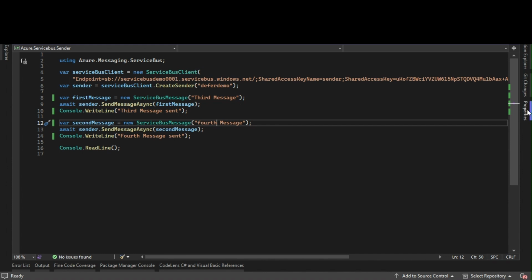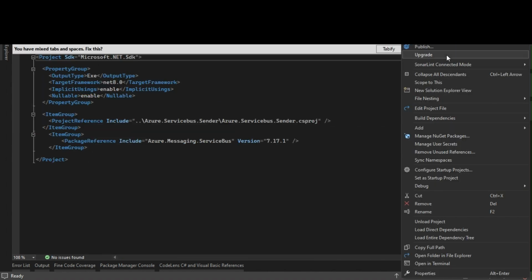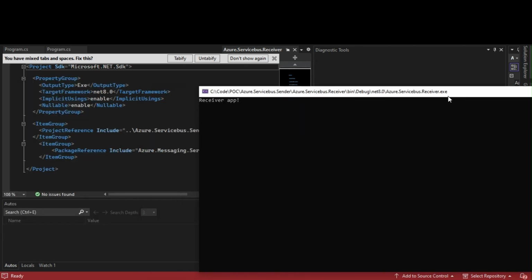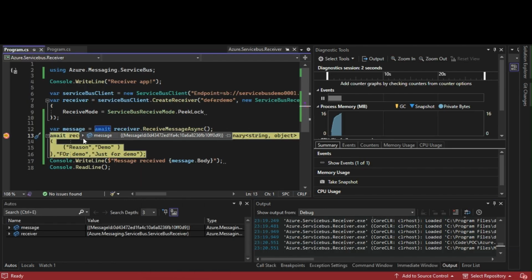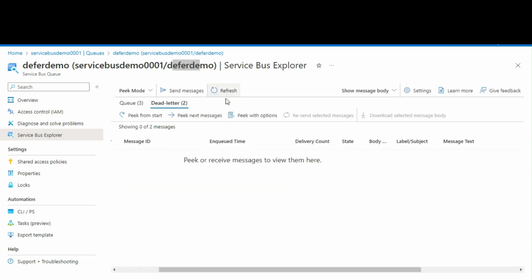Now we'll go to our receiver application and try to consume and mark a message as dead letter explicitly. We'll get the first message only here, because that is in the first position of the queue. Now we are going to dead letter this explicitly. Now if we go to the dead letter queue, there should be two messages.